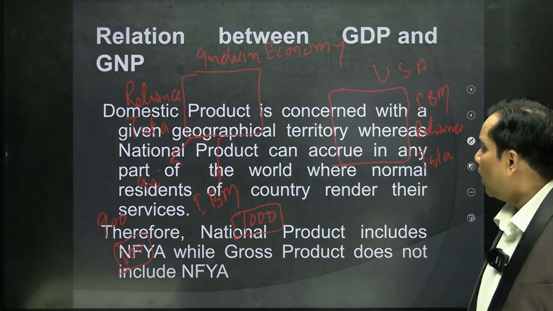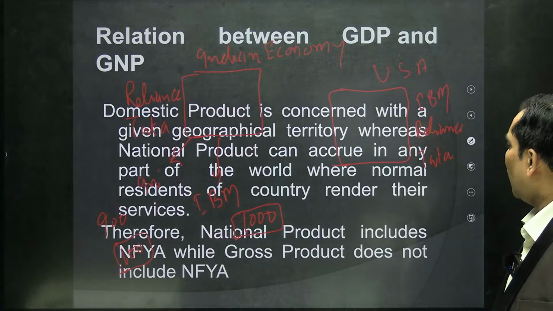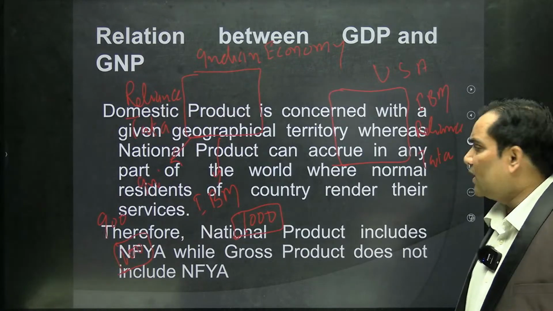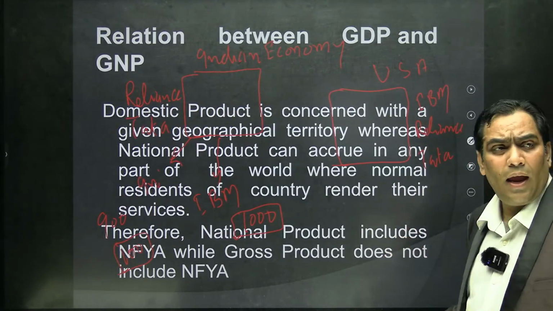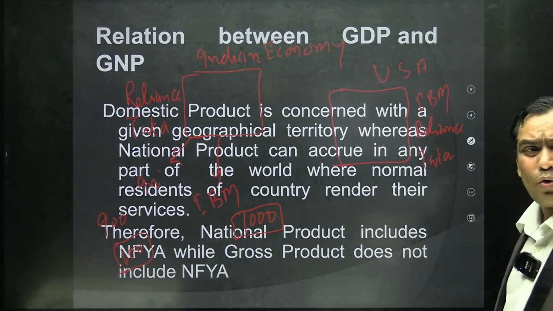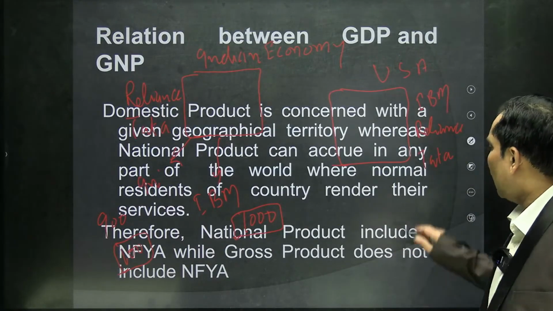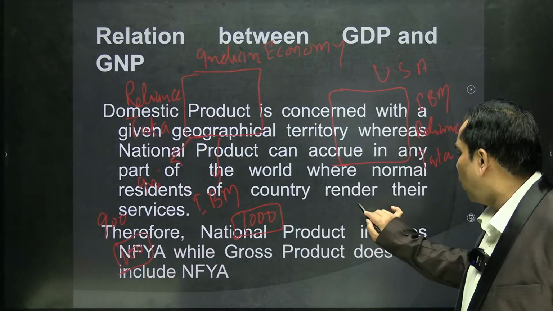Similarly, this is the USA economy. In the USA economy, USA companies are working, suppose IBM, and at the same time Reliance is also working and Tata is also working. And the value of the USA economy is suppose 1400.